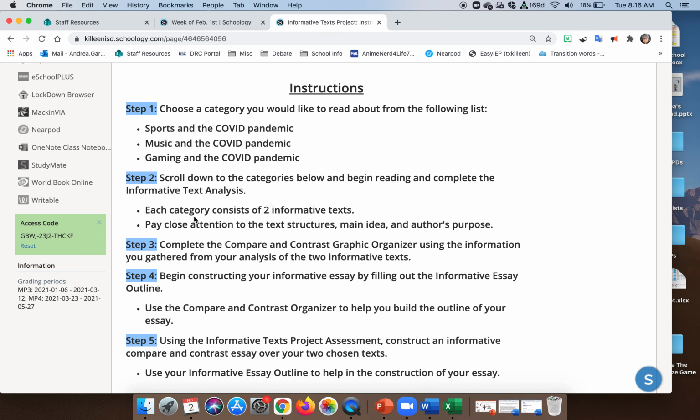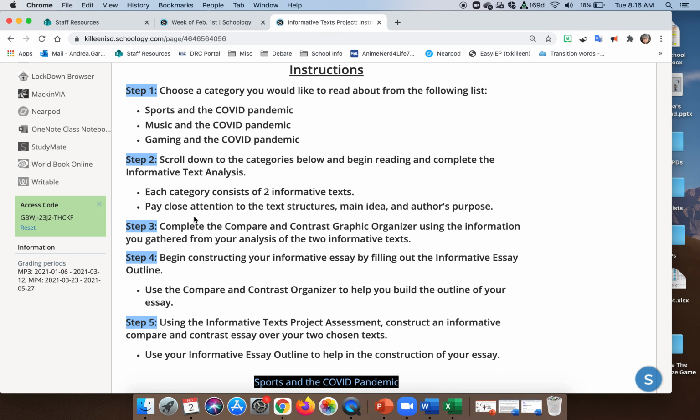Once you complete that, you're going to move on and complete the compare and contrast graphic organizer. It's the same one that you did last week, just now you're going to use the 2 articles that you've selected to fill that in. If you have any questions, you definitely need to let him know, or if you're having trouble accessing it, let him know, or even ask me if I'm here today, okay?